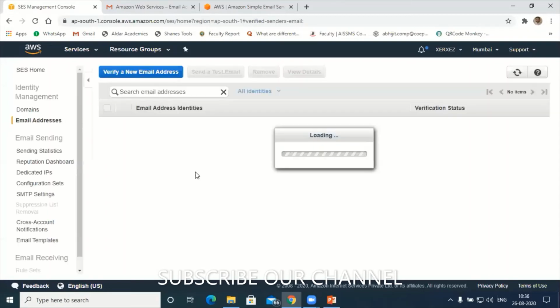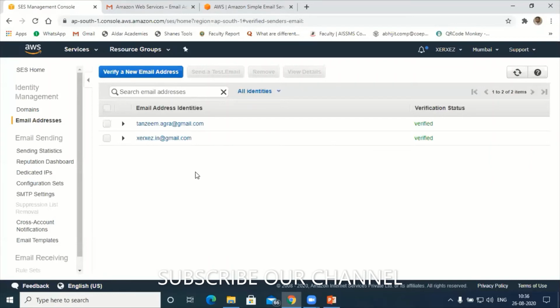Yeah, now it is getting refreshed. Can you see, interns? Now my personal email account, my personal Gmail address, let's say tanzim.agra, is also verified now. Hope you are clear. This is how we are verifying the email addresses.